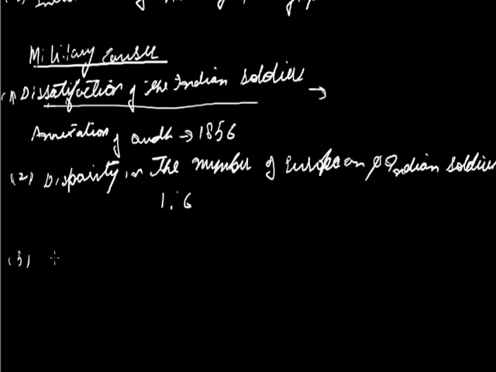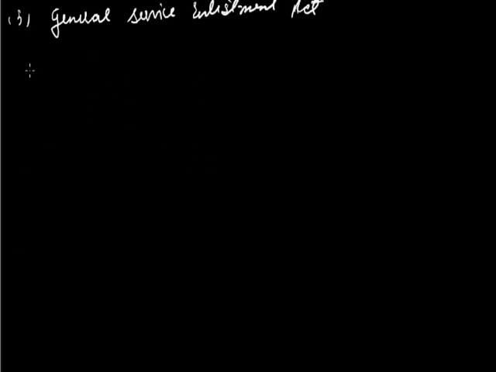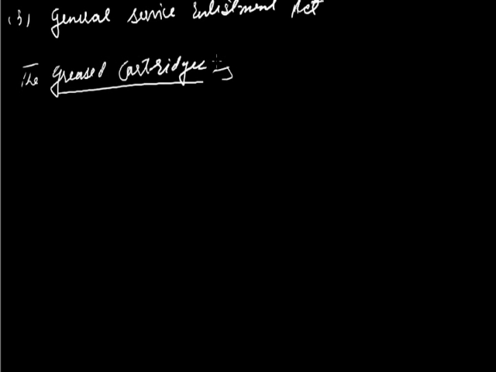This was made compulsory by Lord Dalhousie, and the name of the act is the General Service Enlistment Act. Fuel is ready. Now only the spark is wanted, and this spark was provided by the grease cartridges. In Hindi, it is known as charbi wala kartoos.